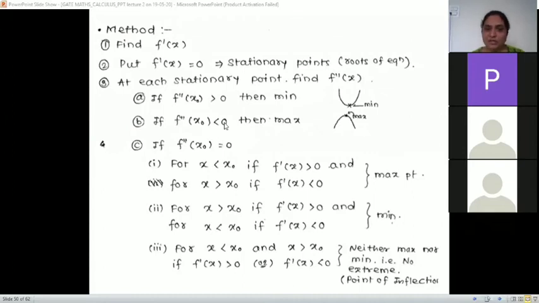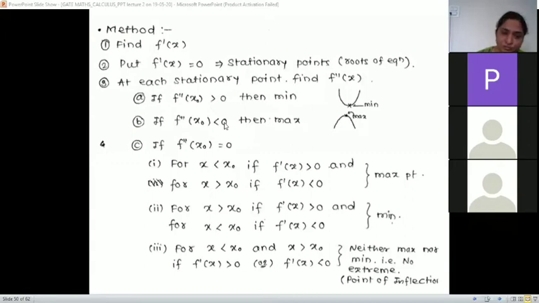Remember it the opposite way: if greater than 0 then it is minima, and if less than 0 then it is maxima. Greater than 0, less than 0, and if equal to 0, then we need to think. If it is strictly greater or strictly less than 0, then okay. But if it is equal to 0, then we have to check further. What do we check?